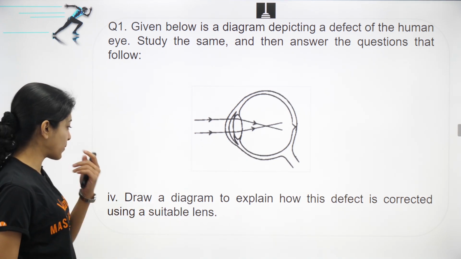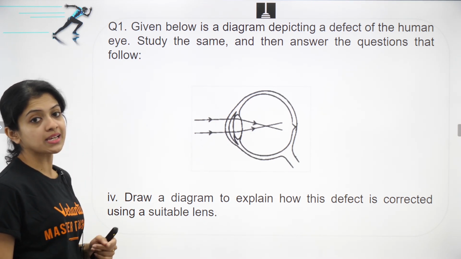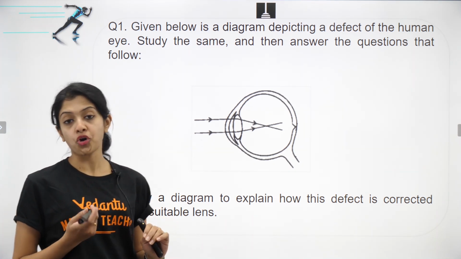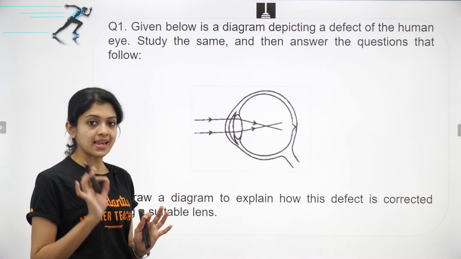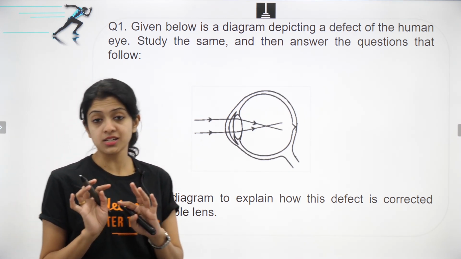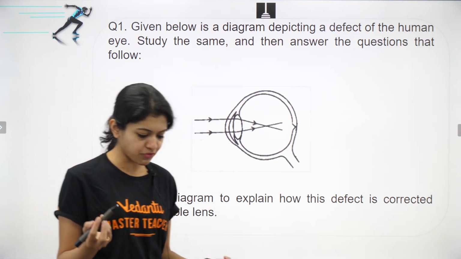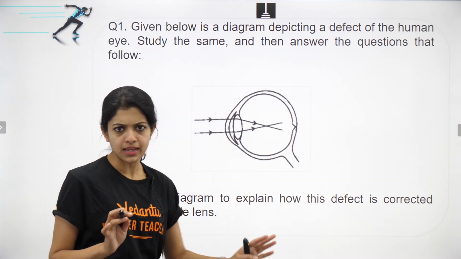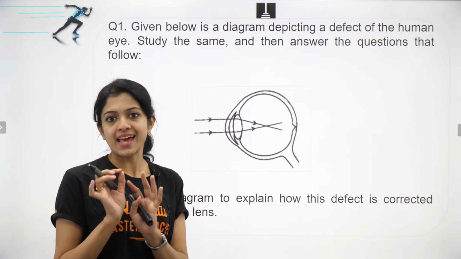And the last sub question is, draw a diagram to explain how this defect is corrected using a suitable lens. Okay, so this is basically similar to how you would draw ray diagrams in physics. So be very, very careful in the sense that you must have a very sharp pencil. You must have a protractor. If you are in the habit of using a protractor to draw the lens, that would be great. Or if you are an expert at freehand drawing, that's also fine. But it has to look good. I'm not saying artistically, because this is a kind of diagram which any of you can draw with a little bit of patience and neatness.